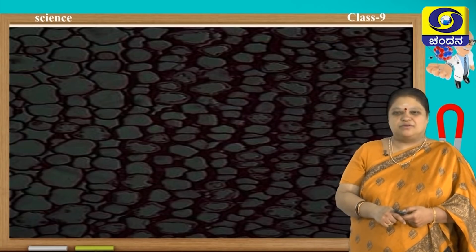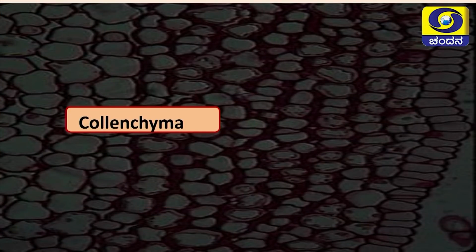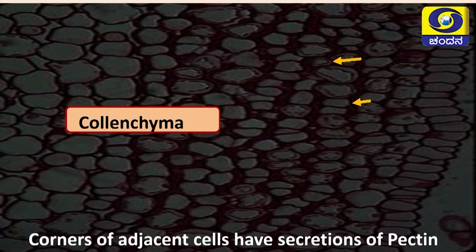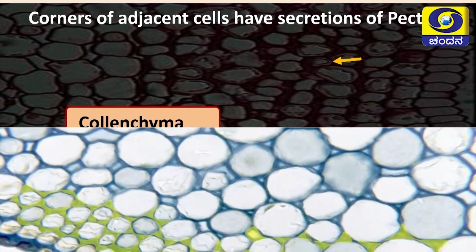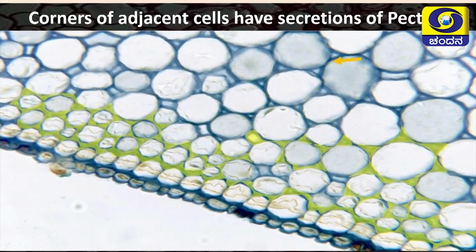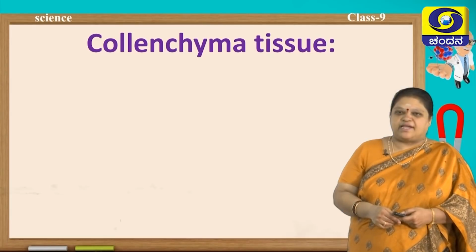Now, we will come to collenchyma. If you look at the cells, you can see they have thick cell wall. That cell wall is mainly because of a polysaccharide called pectin. This pectin helps in mechanical support to the tissue. It is found in the leaves, veins of the leaves etc. Now, you can see here, it is concentrated in the corners. So, it helps in support. So, it provides mechanical support.